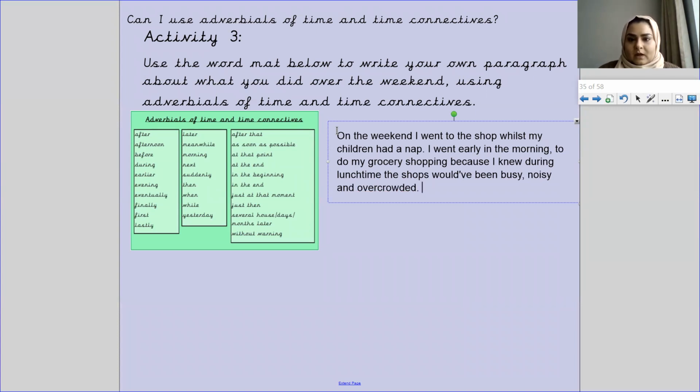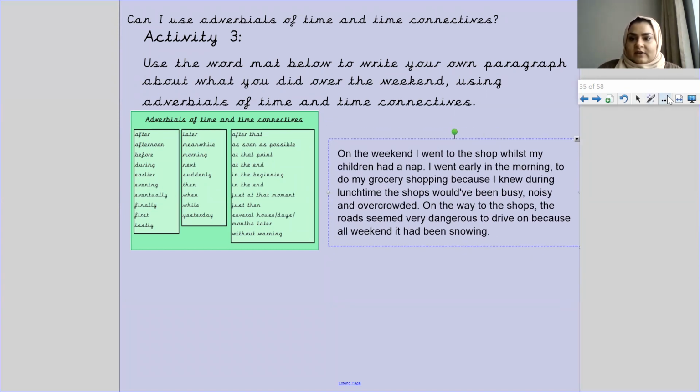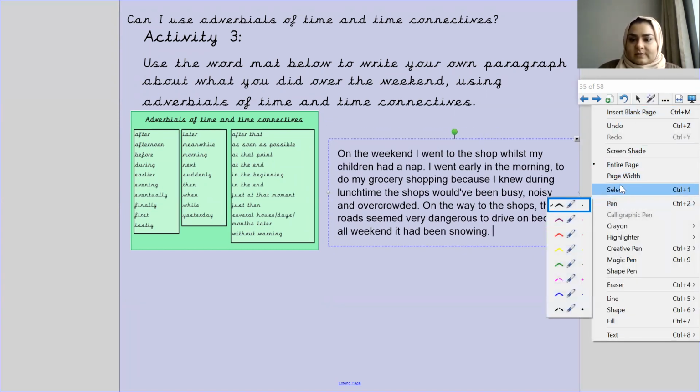Okay, then I can write down on the way to the shops, the roads seemed very dangerous to drive on because all weekend it had been snowing. Yeah, so something like this, and you can see that I've used some time connectives and